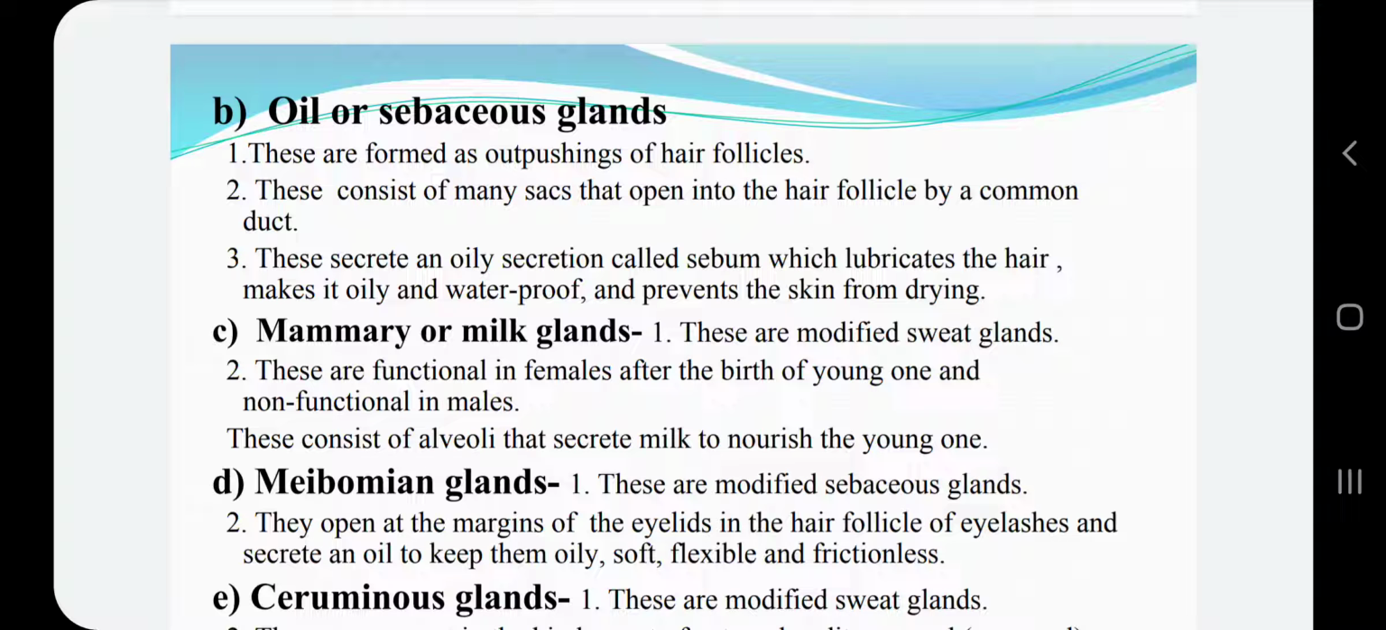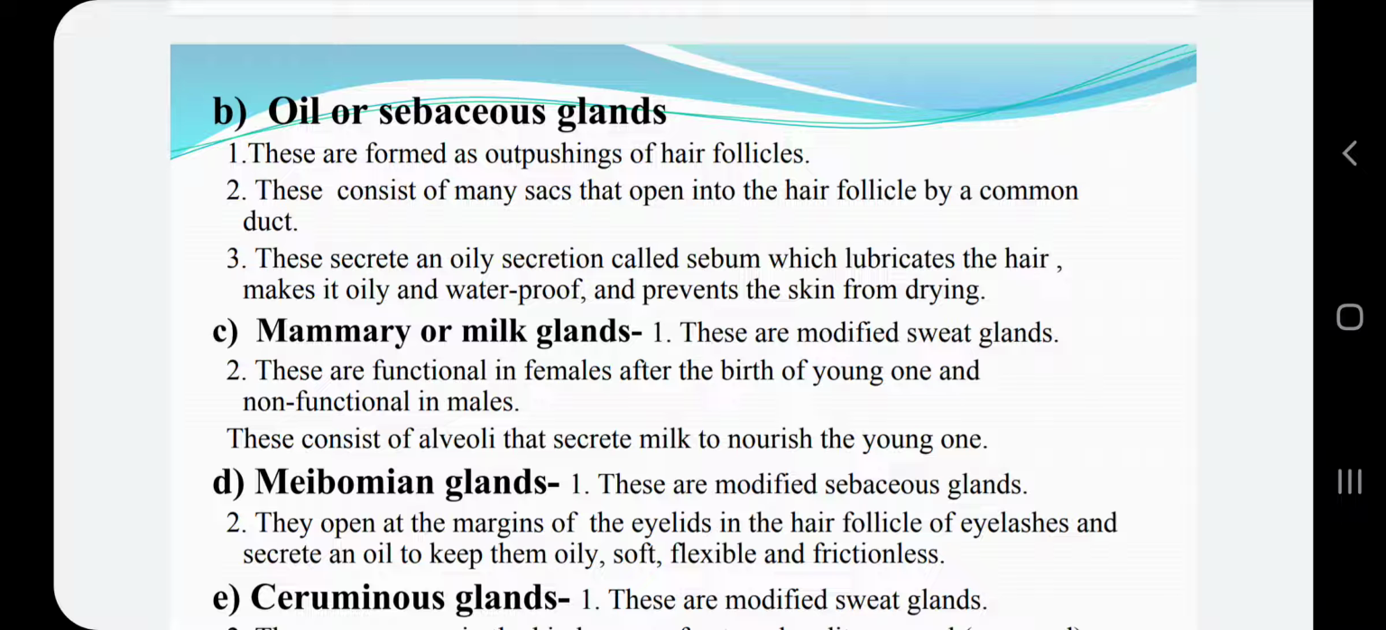Now these oil or sebaceous glands are lobulated glands and they are made up of many sacs that open into the hair follicle by a common duct. As I told you, these hair follicles bulge out in the form of oil glands, made up of many sacs that open into the hair follicle by a common duct. And these oil glands secrete an oily secretion called sebum, and this sebum lubricates the hair, makes it oily and waterproof, and also prevents the skin from drying. So you have to keep all these points in mind.